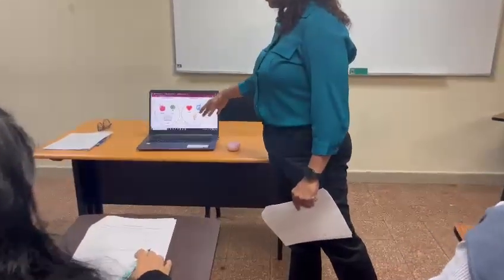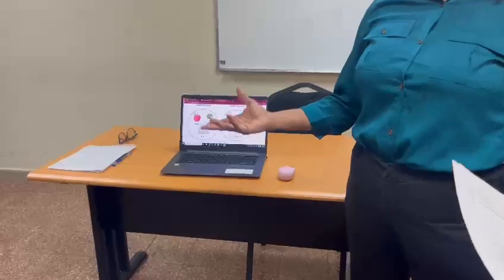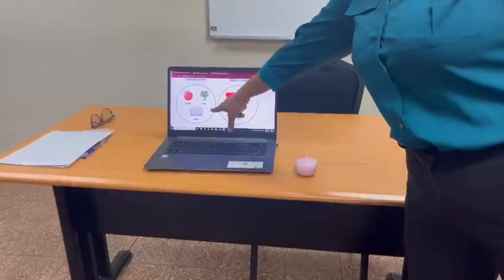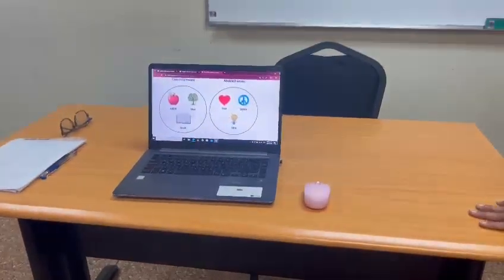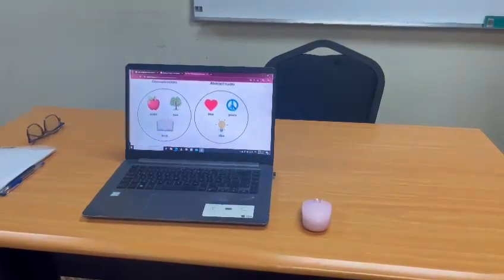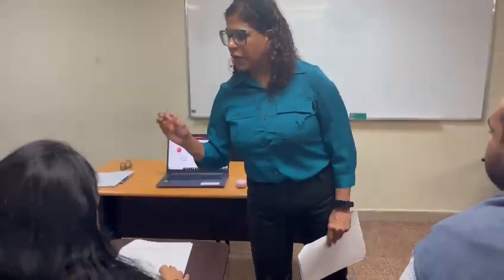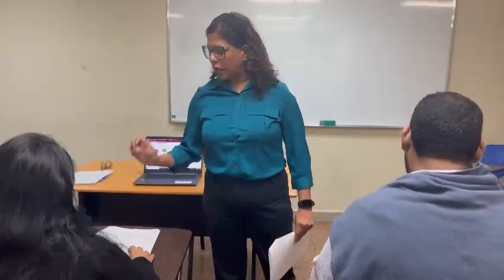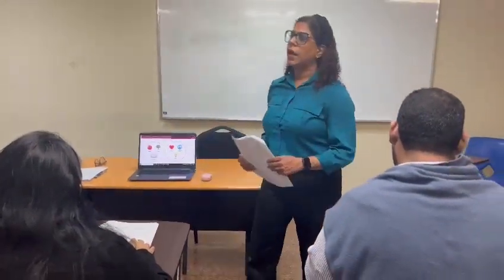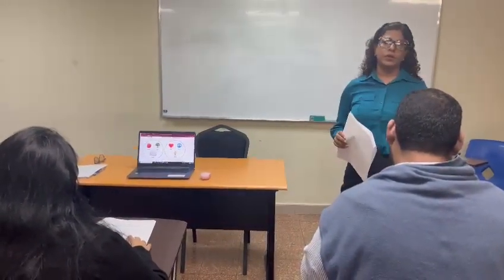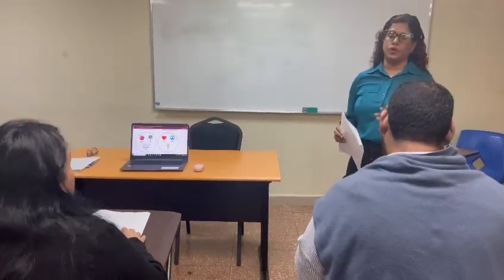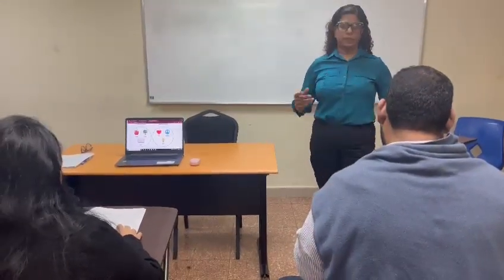We know that they exist, but we cannot see them. And concrete are the ones that we can touch with our senses, okay? So you're going to have 5 minutes to do this quick quiz, and there are going to be bonus points for your English activities.